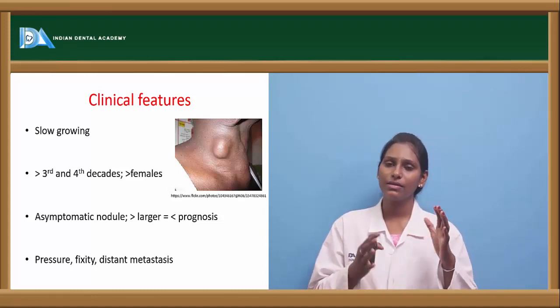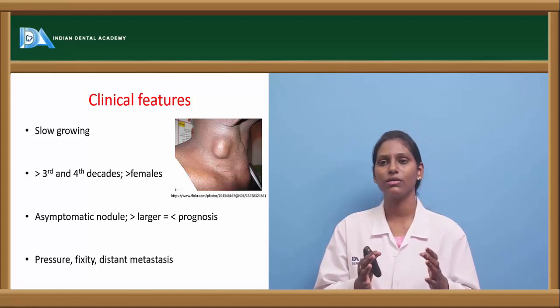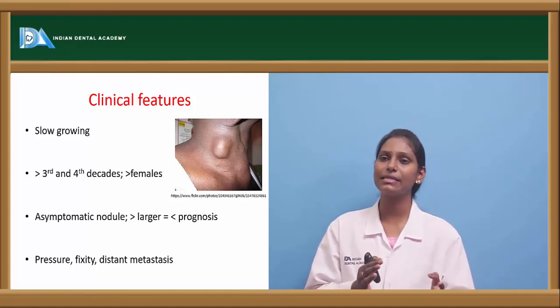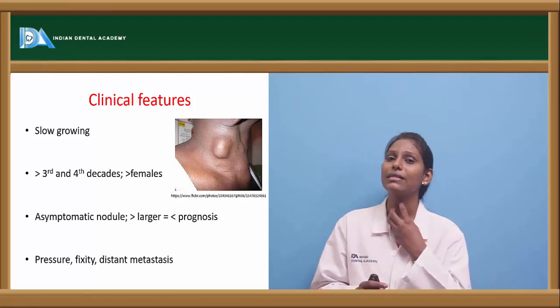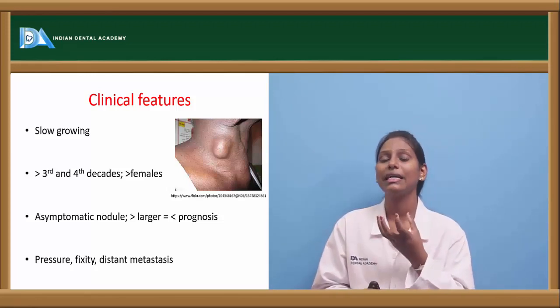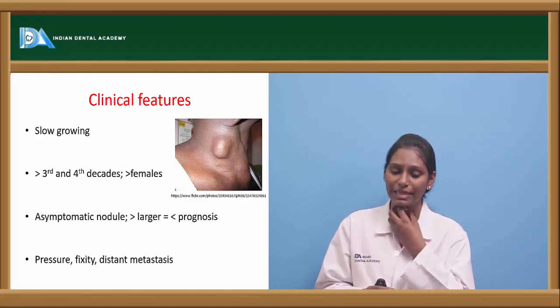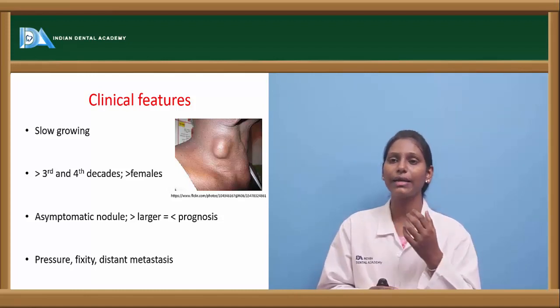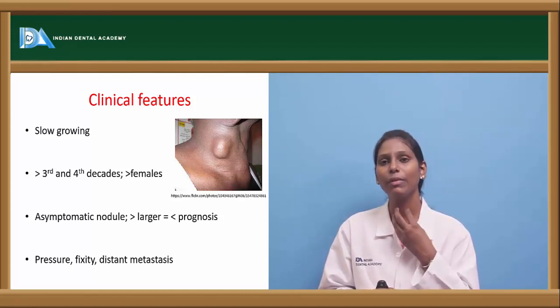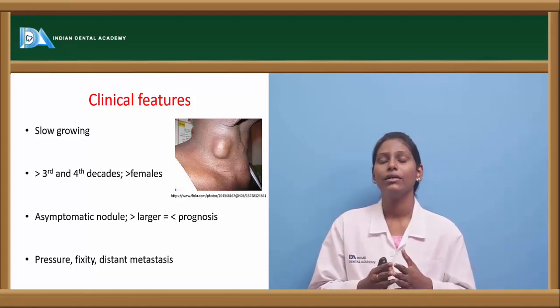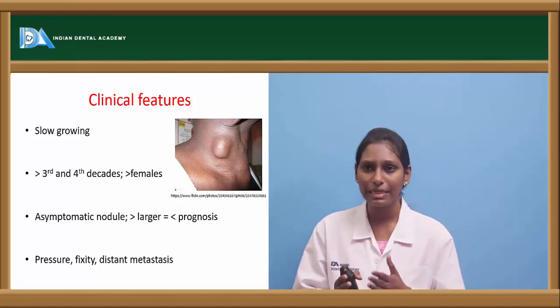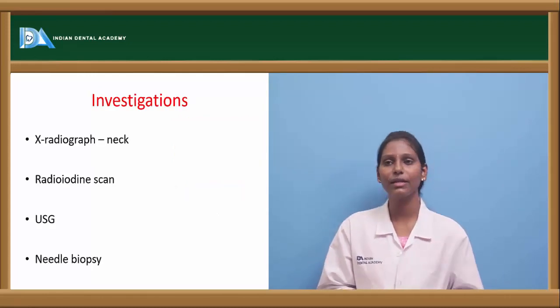The greater the size, the worse the prognosis in these cases. Because of the increase in size, it lays pressure especially on the trachea and also the adjacent structures, and it is usually fixed, not mobile, and sometimes it does not move on deglutition also. And distant metastasis is usually seen in case of papillary carcinomas.